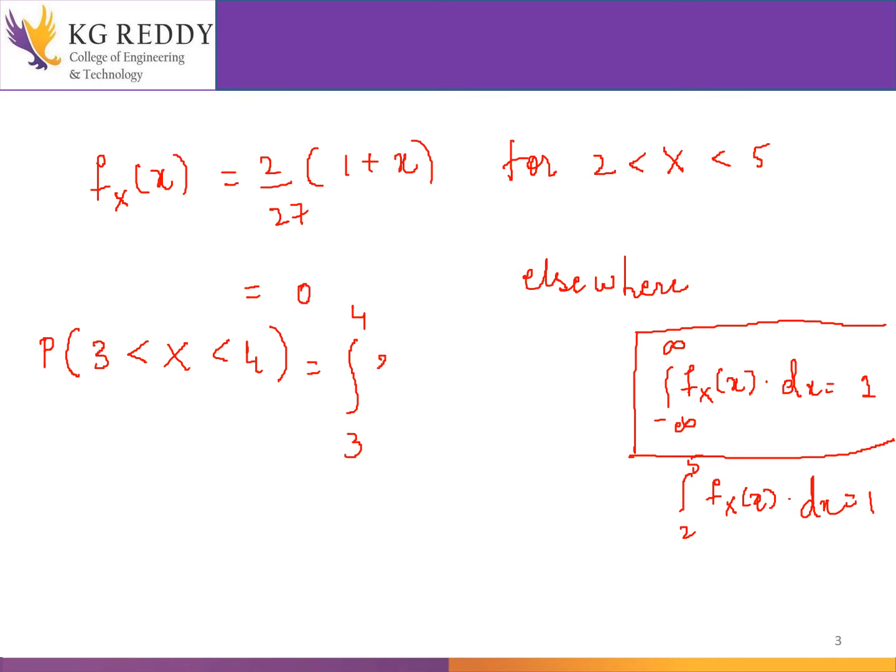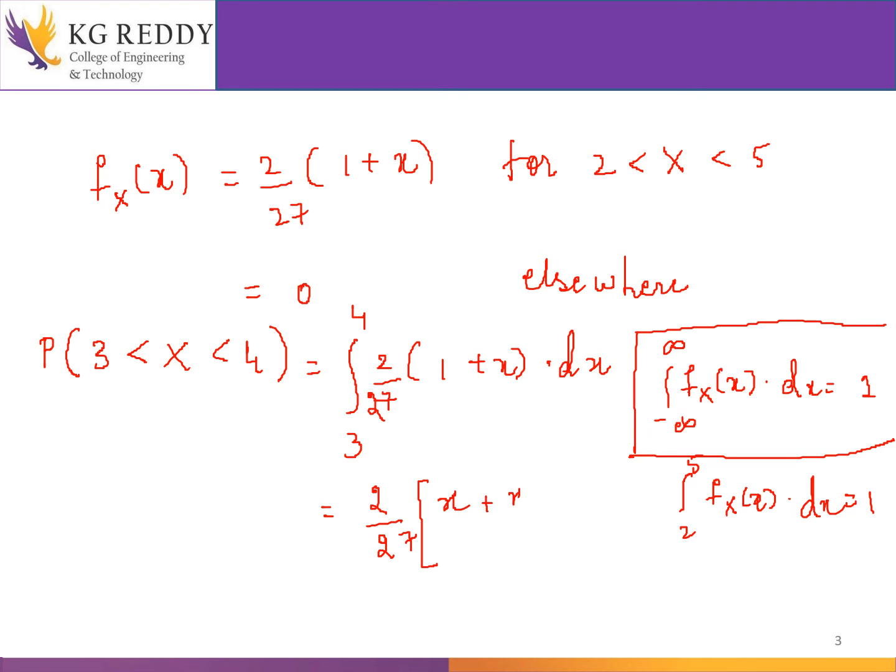The same function, 2 by 27 into 1 plus x into dx, with the interval 3 to 4.